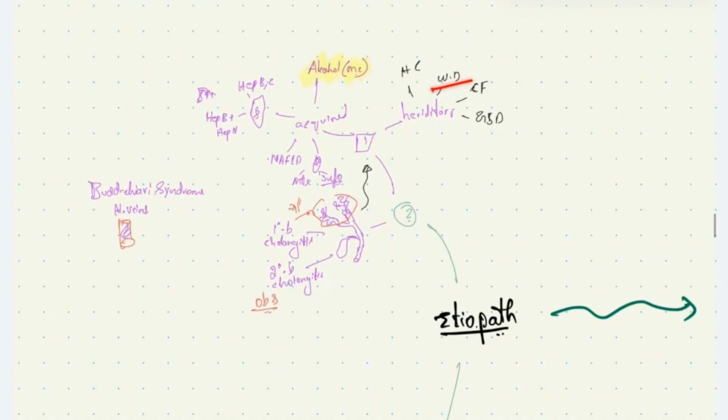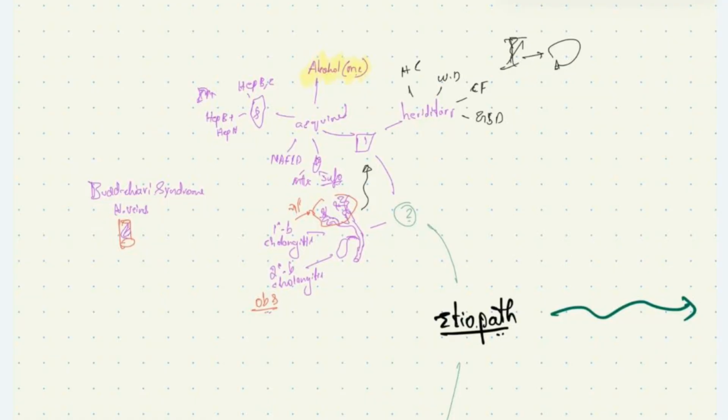In these diseases, iron, copper, and glycogen, the substances and proteins, will accumulate inside the hepatocytes, and these accumulated proteins, metals, and other elements will cause injury to the hepatocytes, characterized by chronic injury followed by fibrosis, leading on to cirrhosis in these patients. Alcohol also causes liver damage. How so? We'll see shortly.